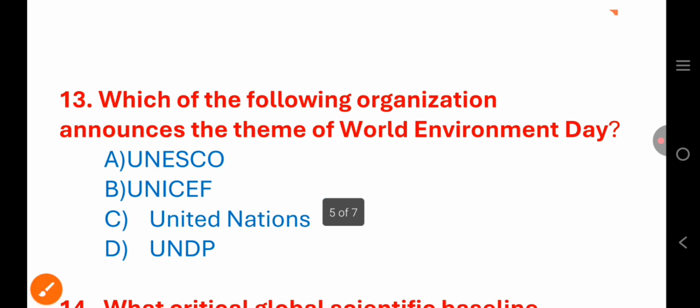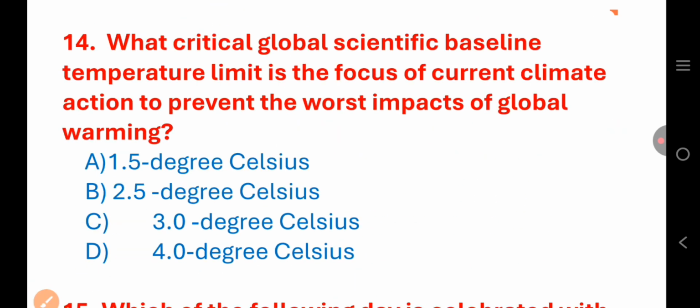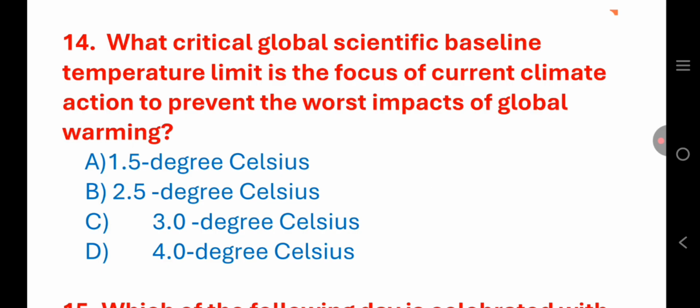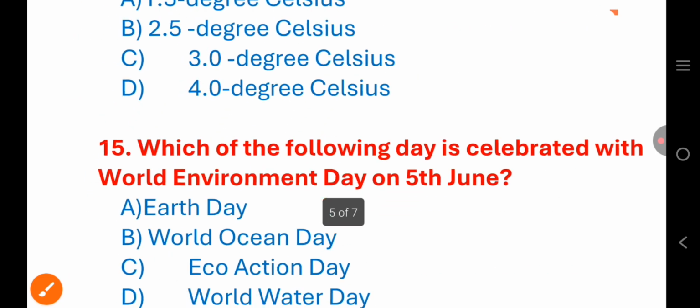Next, question number 14. What critical global scientific baseline temperature limit is the focus of current climate action to prevent the worst impacts of global warming? 1.5 degrees Celsius, 2.5 degrees Celsius, 3.0 degrees Celsius, or 4.0 degrees Celsius? It is option A, that is 1.5 degrees Celsius.